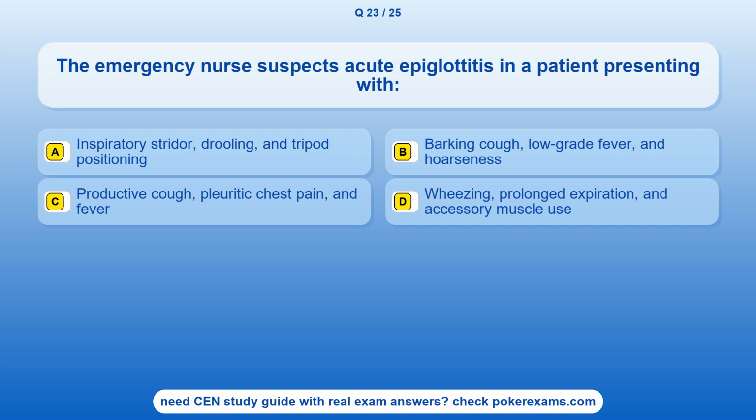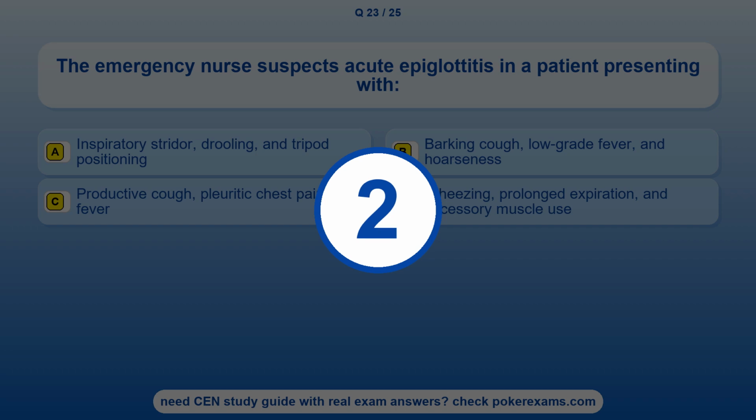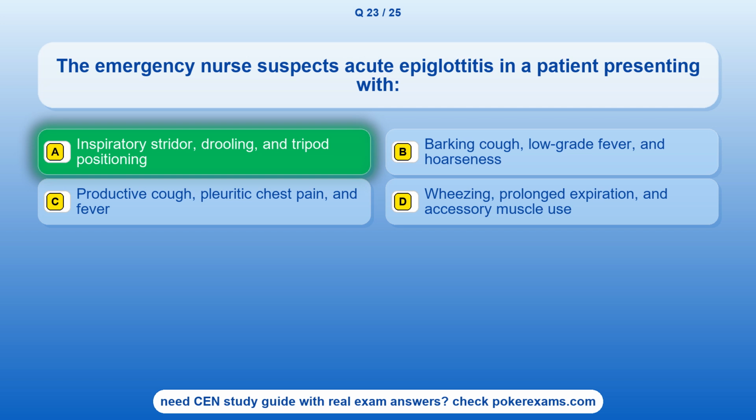Question 23. The emergency nurse suspects acute epiglottitis in a patient presenting with option A, inspiratory stridor, drooling, and tripod positioning. Option B, barking cough, low-grade fever, and hoarseness. Option C, productive cough, pleuritic chest pain, and fever. Option D, wheezing, prolonged expiration, and accessory muscle use. The correct answer is option A, inspiratory stridor, drooling, and tripod positioning.